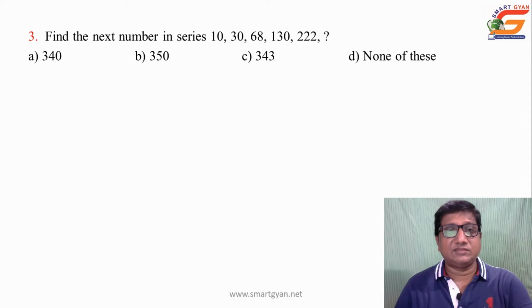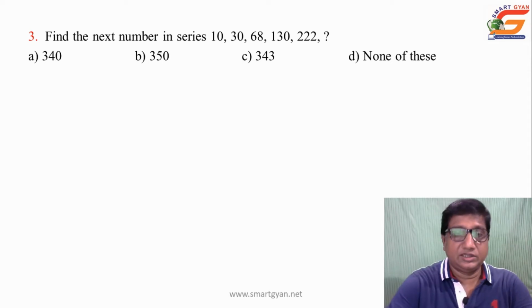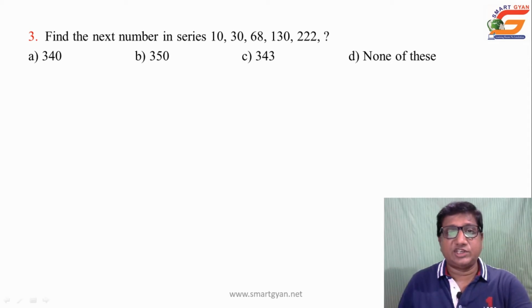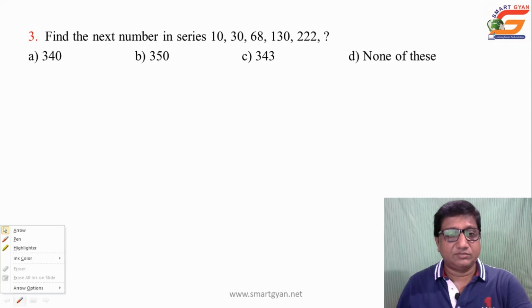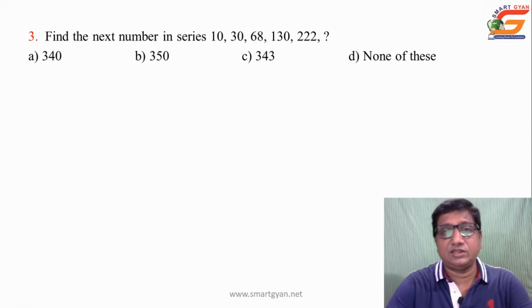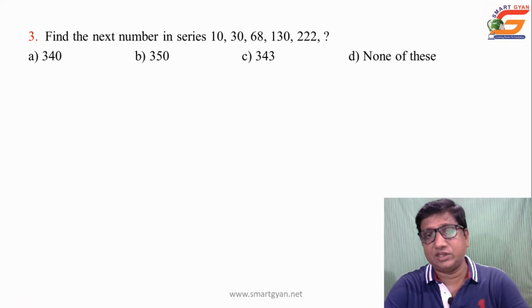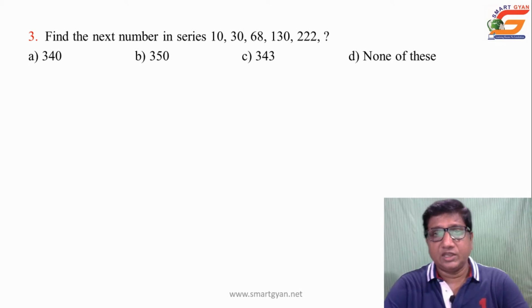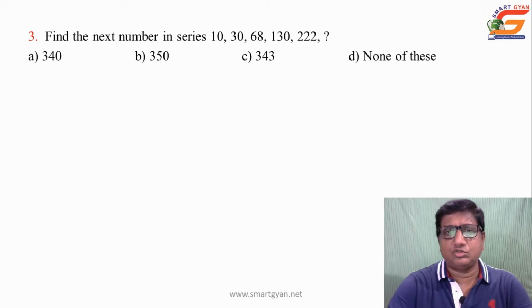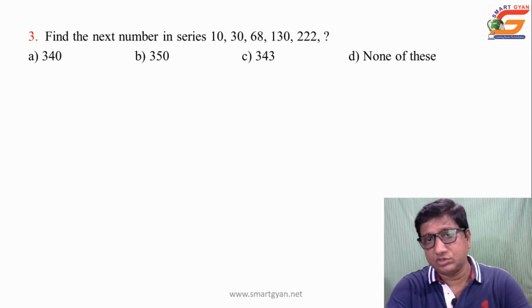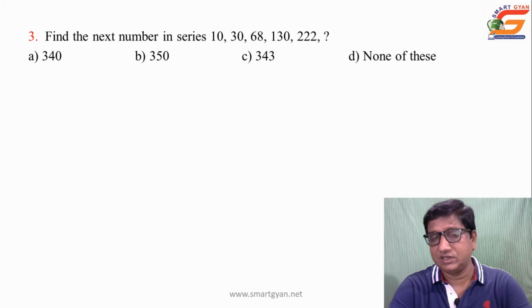Find the next number in the series, that is a number series problem given: 10, 30, 68, 130, 222. By the very first observation you should be able to reach the conclusion whether it is arithmetic progression or geometric or harmonic, what is exactly the series.